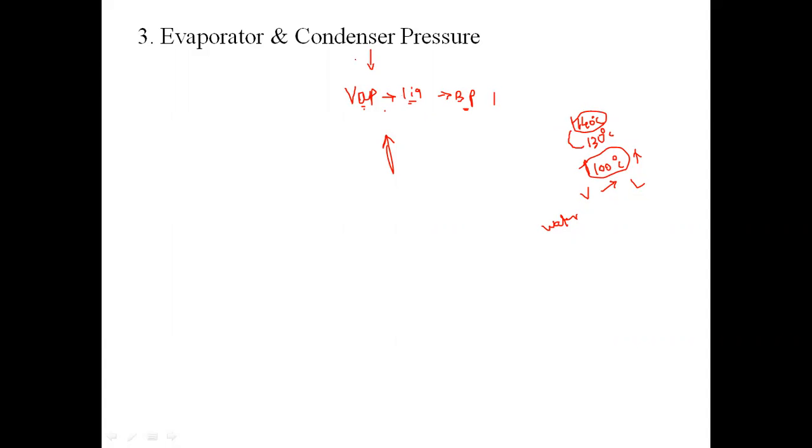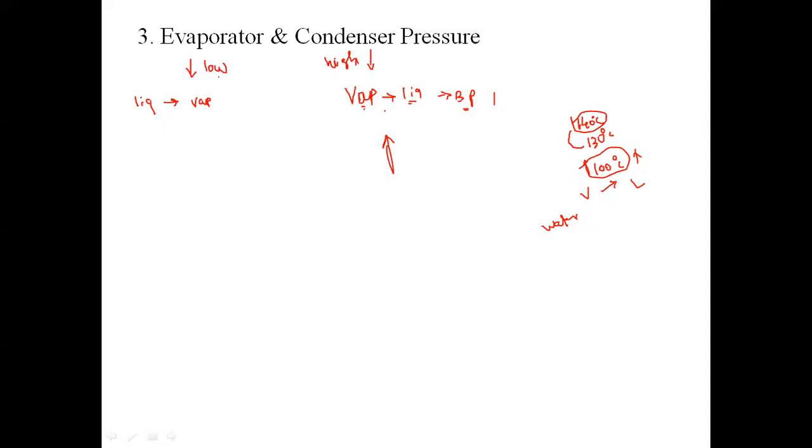That's why the condenser will always be maintained at a higher pressure, whereas the evaporator is always maintained at a lower pressure. Why is the evaporator always maintained at a lower pressure? Because here my requirement is to convert that liquid refrigerant into vapor refrigerant easily.